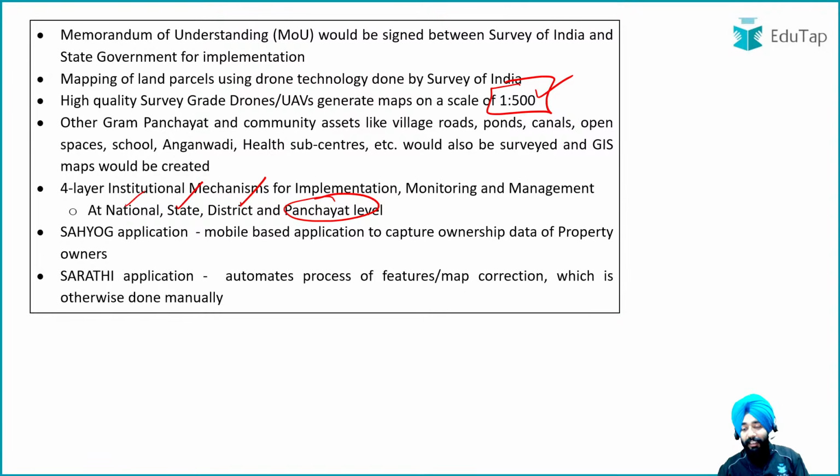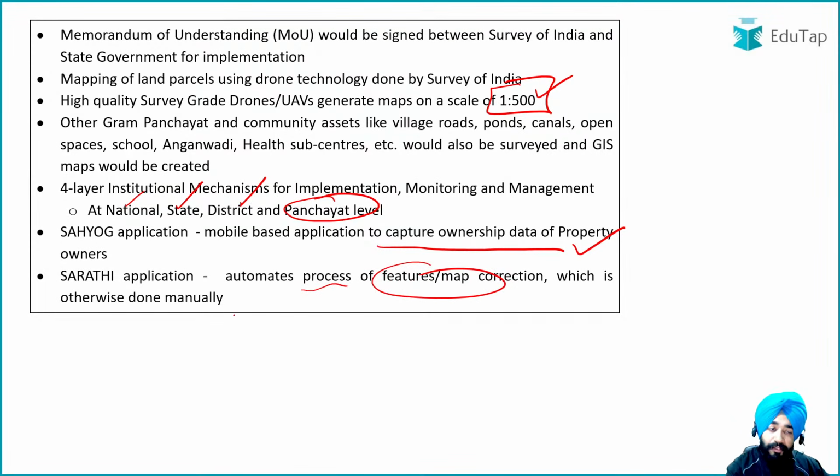Sahyog is basically, who will give you Sahyog? If any property owner has an issue, you have to give them support. So it's an application to capture the ownership data of property owners. For the ownership part it is Sahyog, and Sarthi is helping you. If there is any correction or any issue, then Sarthi comes. Sarthi is basically an automation process of features or map correction, which is otherwise done manually. So for any correction, there is Sarthi, but if it's ownership data, that is going to be taken by Sahyog.